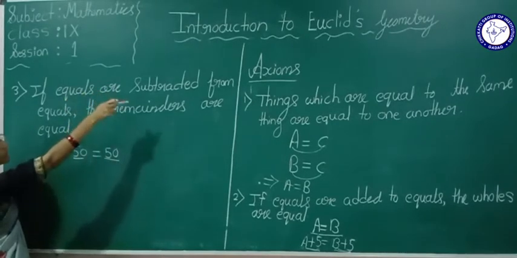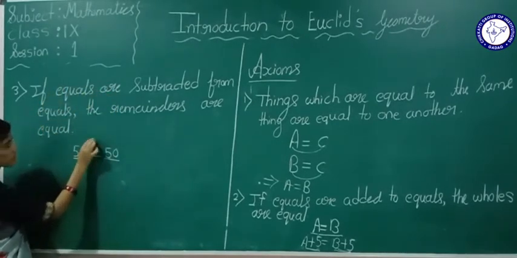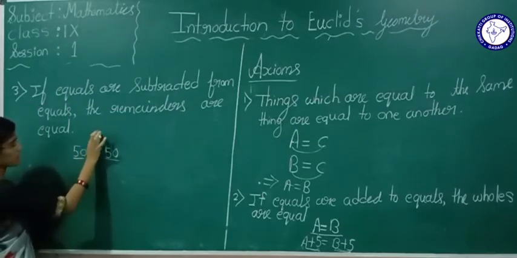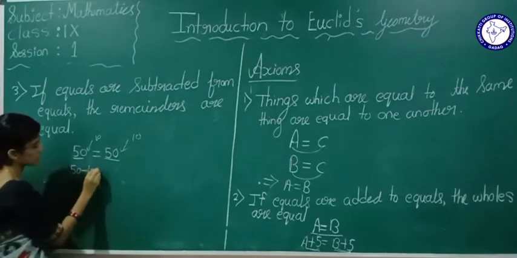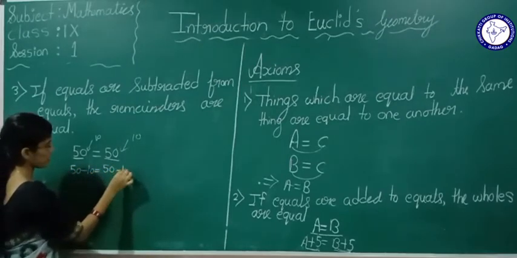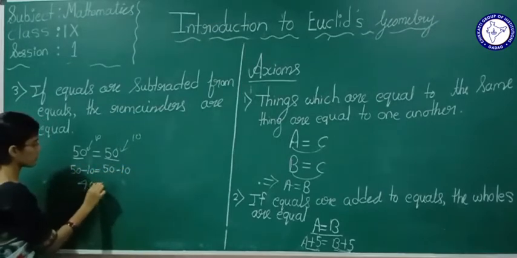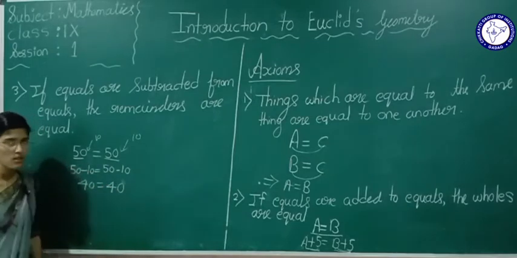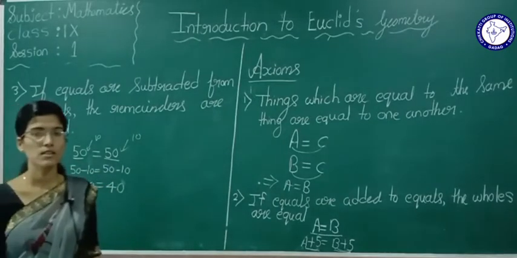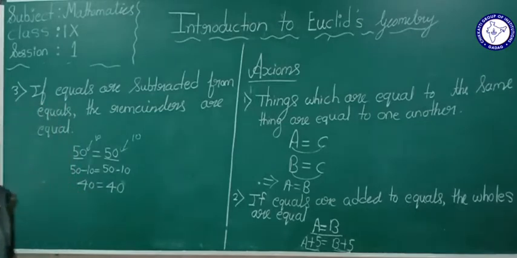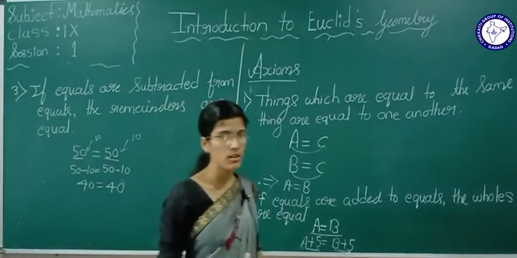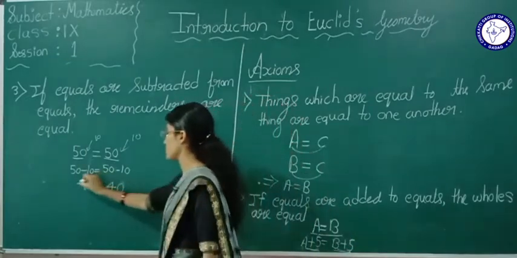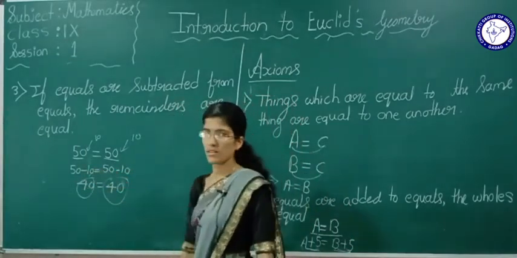If equals are subtracted from equals, suppose I subtract 10 here, and here also 10. So 50 minus 10 is equal to 50 minus 10. What is that? 40 is equal to 40. So what can I tell from this? See here, if you subtract equals from equals, the remainders will also be equal.